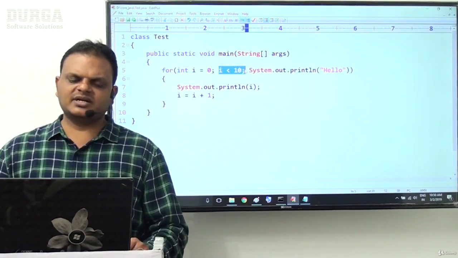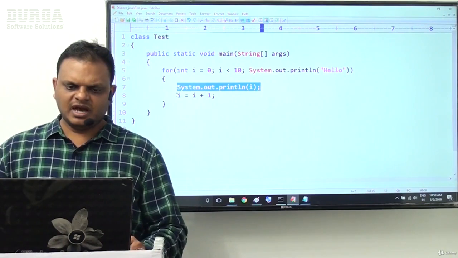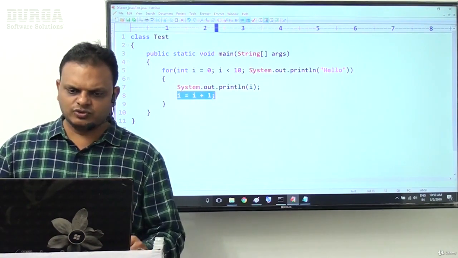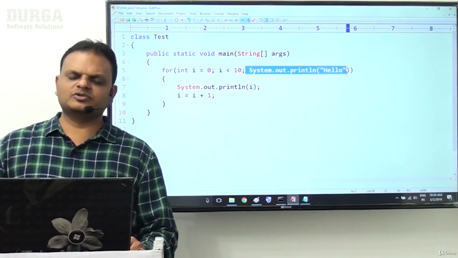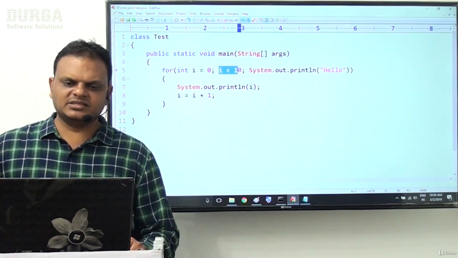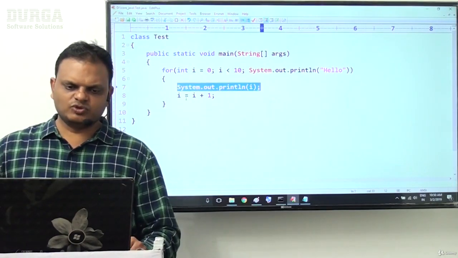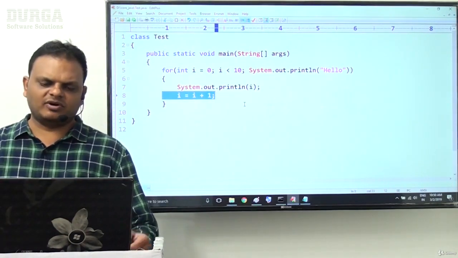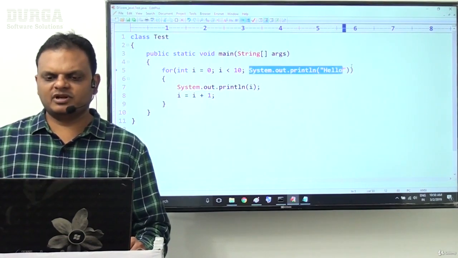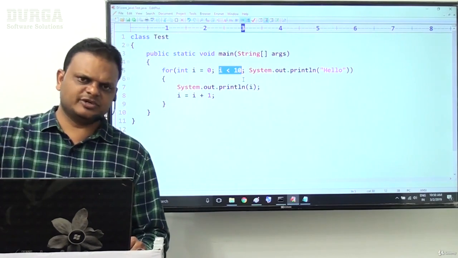Again, 1 is less than 10, the condition is true. System.out.println(i), the value 1 will be displayed. i = i + 1, so i is 2. Then System.out.println("hello"), hello is displayed again. Then again i less than 10, 2 less than 10, SOP of i, 2 will be displayed. i = i + 1, now i is 3. Now hello will be displayed. Again 3 less than 10. The same thing is repeated here.